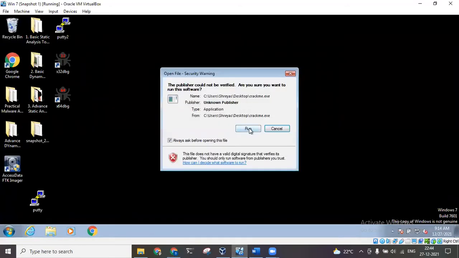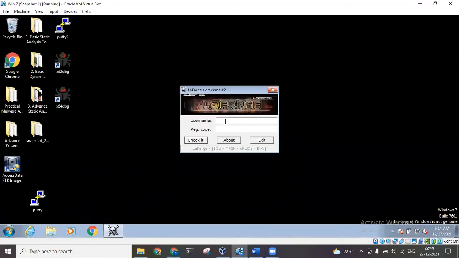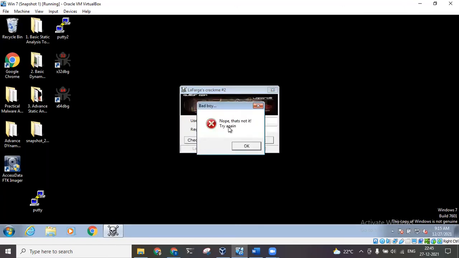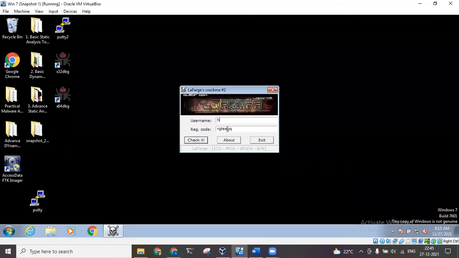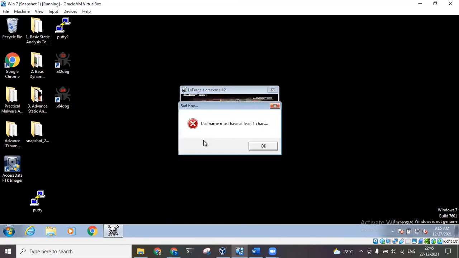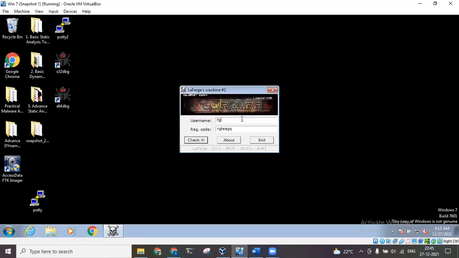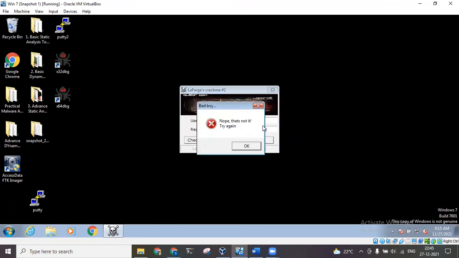If I run this file, we can see that no matter what input we give, it always tells us that it is not correct. If I give a username which is less than 4 characters, this is the error message I'm seeing. And if I give a bigger username, this is the error message I'm seeing, because in either case my username and password are not known to me. So we will not try to find the actual username or password.